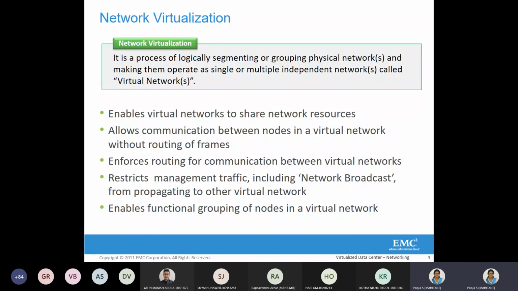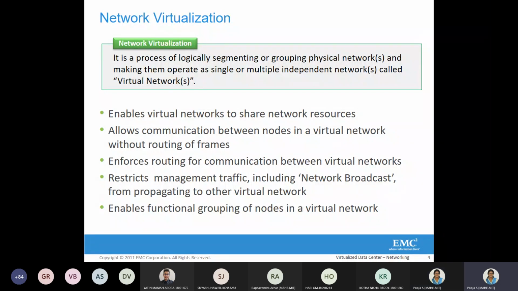They have to create Ethernet frames, the routing process has to happen, and then they can communicate, even if they are in the same physical network. But if the virtual machines are in the same virtual network, they need not do the routing process, even if they are in different physical locations. So that much virtualization is being provided here.